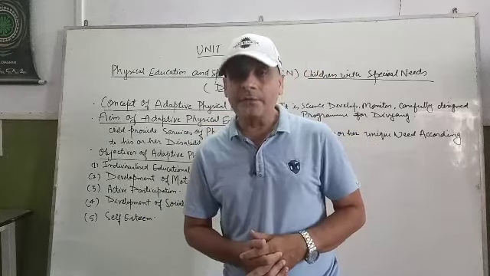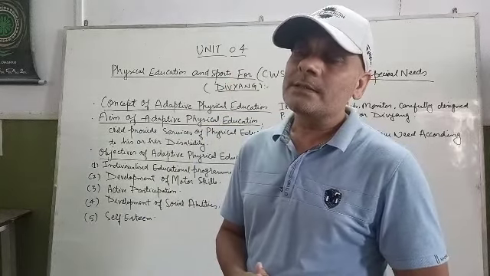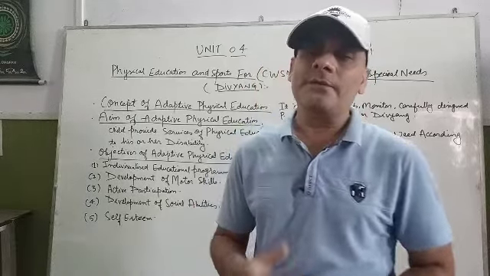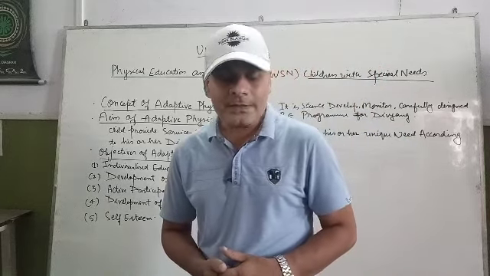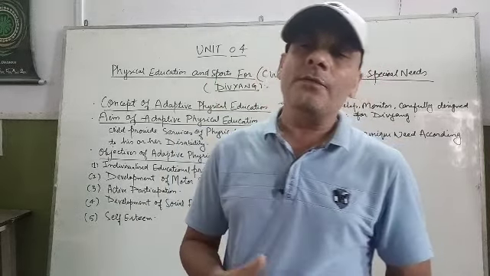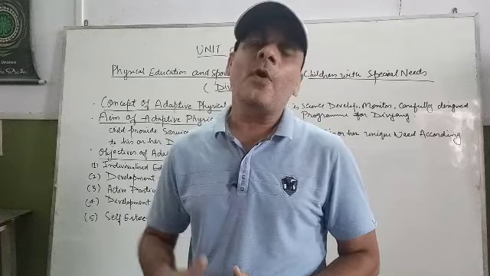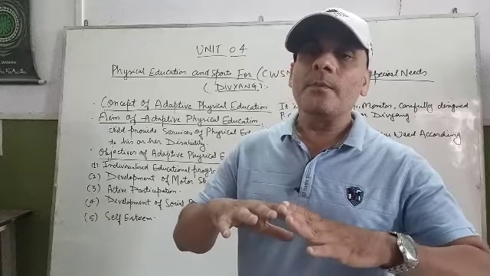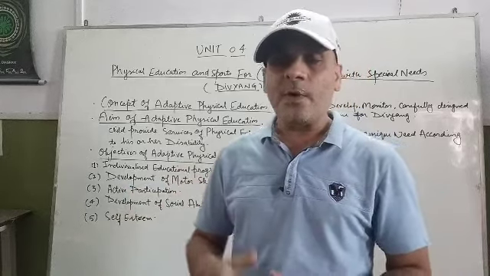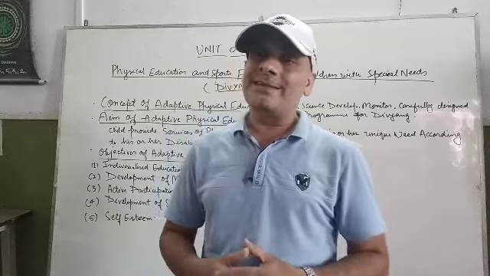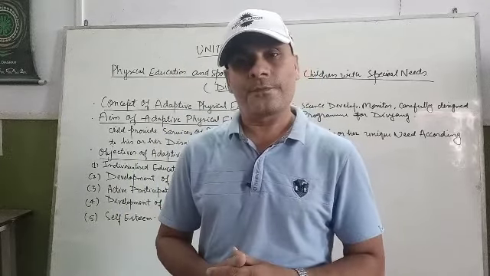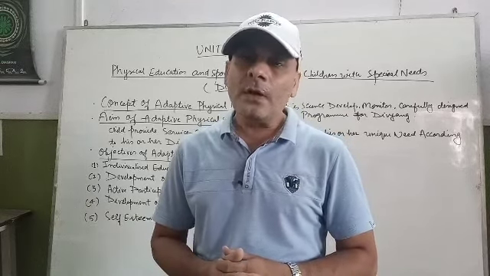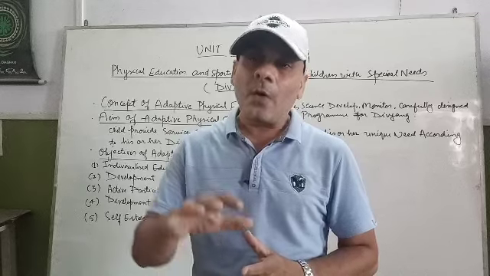For example, if a person has vision impairment, then we have to develop a physical education program by which the blind or vision impaired person can also participate in physical education and sports, with some modification in equipment and some modification in rules and regulations, right? We have to modify their equipment for their easiness according to their disability.